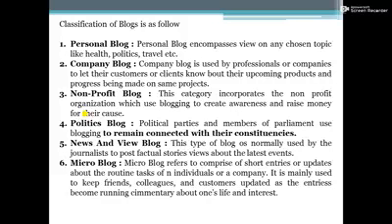And the next one is company blog. Company blog is used by professionals or companies to let their customers or clients know about their upcoming products and progress being made on the same project.